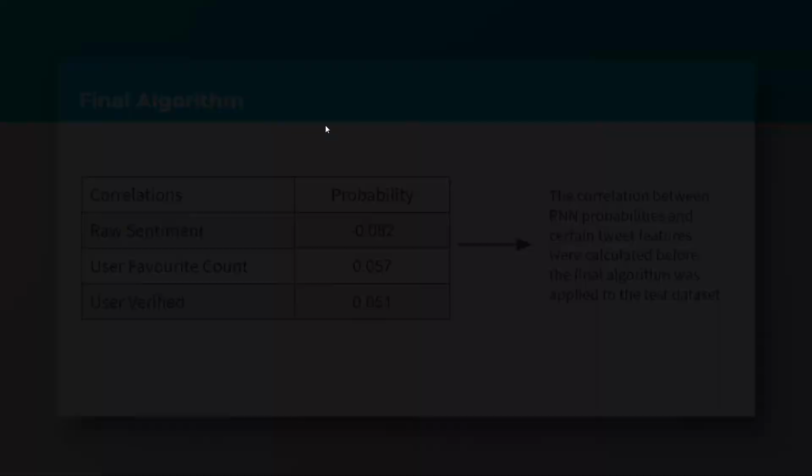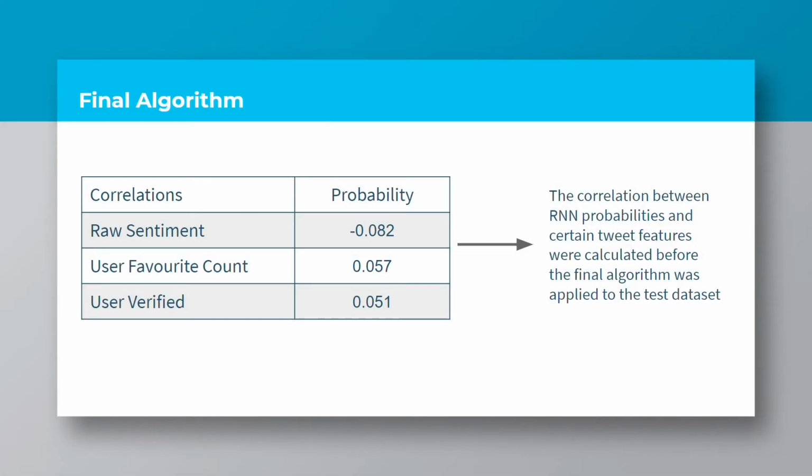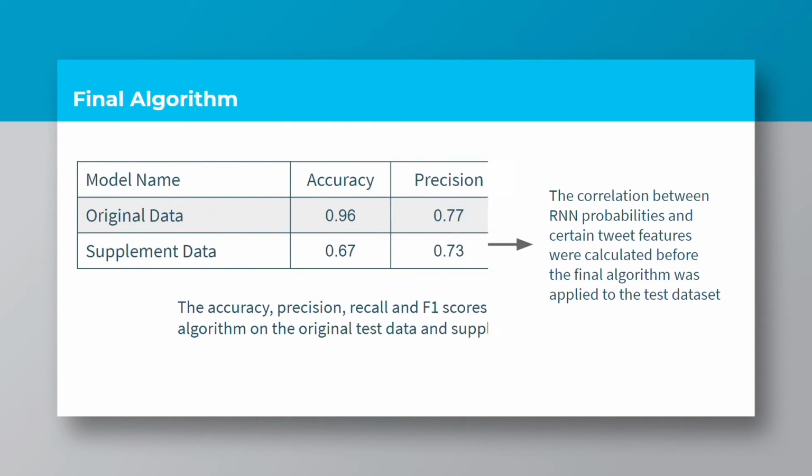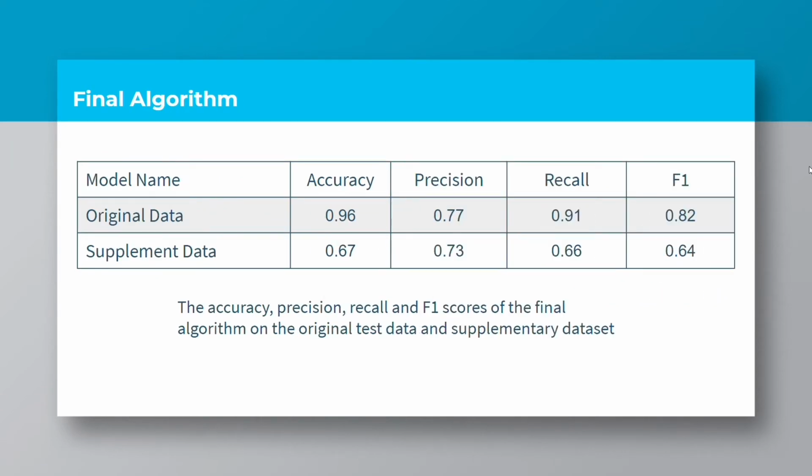Before the final algorithm was applied to the test dataset, the correlation between the different tweet features and probabilities generated by the RNN model were calculated as shown in the table. These were the accuracy, precision, recall, and F1 scores of the final algorithm on the original test data and the supplementary dataset.